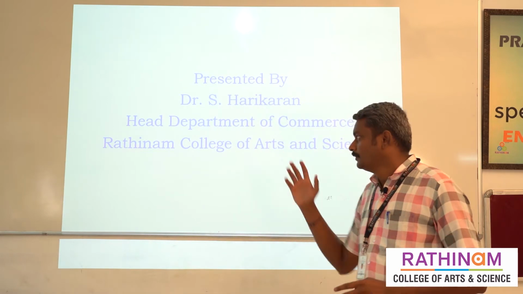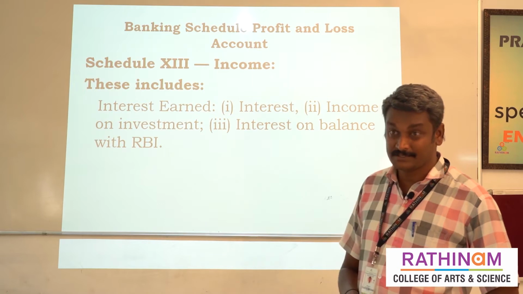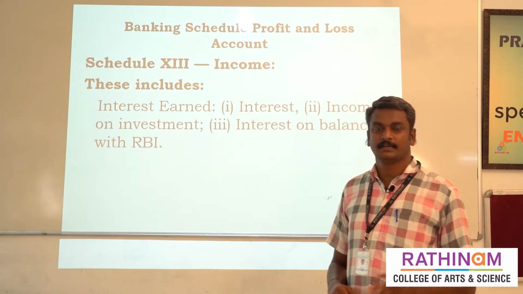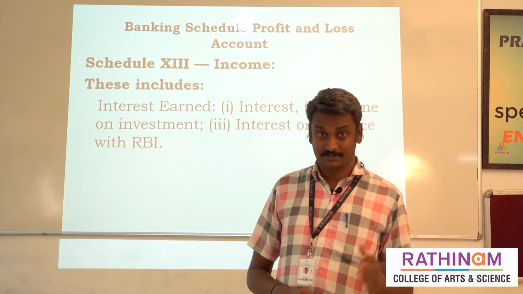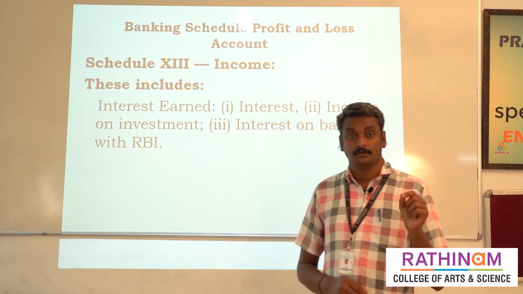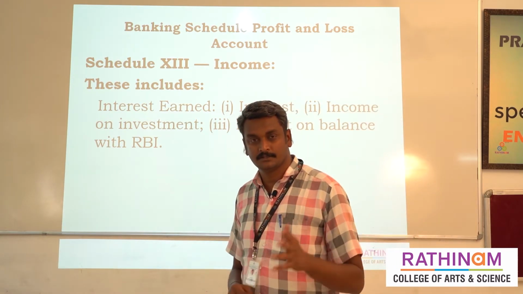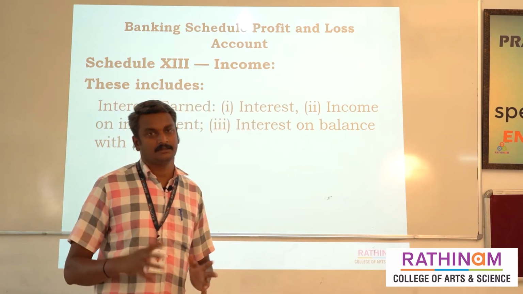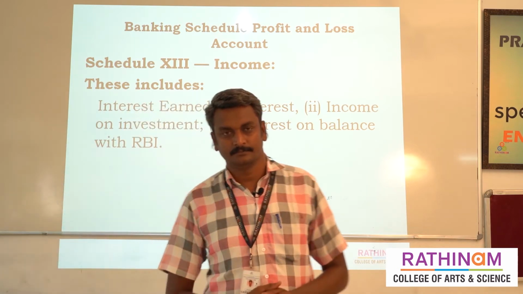So, in the banking company's profit and loss account, we have 16 schedules. From 13 to 16, it's treated as profit and loss account. From the 1st to 11th, it's assets and liabilities: the 1st schedule to 5th schedule is liabilities, and the 6th to 11th is assets, and the 12th schedule is contingent liabilities. It's treated as conditions we are going to mention there, right?